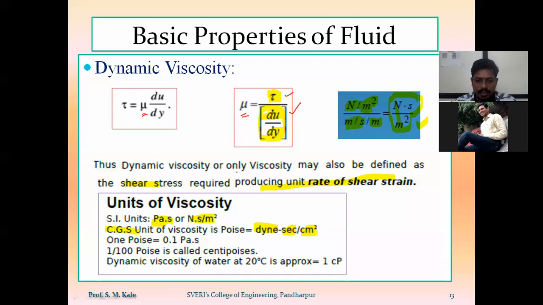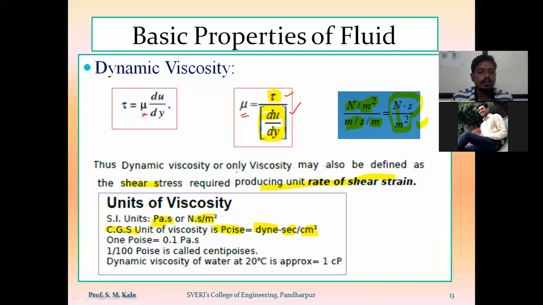So dyne second per centimeter square will be the CGS unit of dynamic viscosity, and 1 dyne second per centimeter square is called 1 Poise. So the alternative CGS unit of dynamic viscosity is nothing but Poise. Most of the time, for multiple choice questions in various competitive exams as well as in technical aptitude, the question may be: the CGS unit of dynamic viscosity is dash dash. There they will write in terms of Poise or in terms of dyne second per centimeter square.